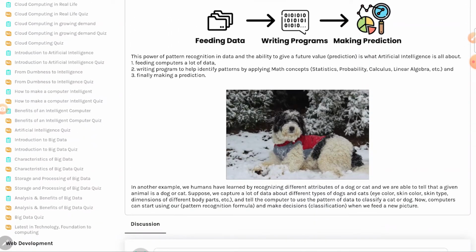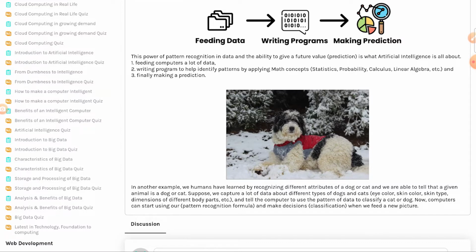I'll give you another example. When we, as humans, look at a dog, we know it is a dog because our brain since childhood has learned how a dog looks. The eyes, the legs, the skin, the size, all of that.